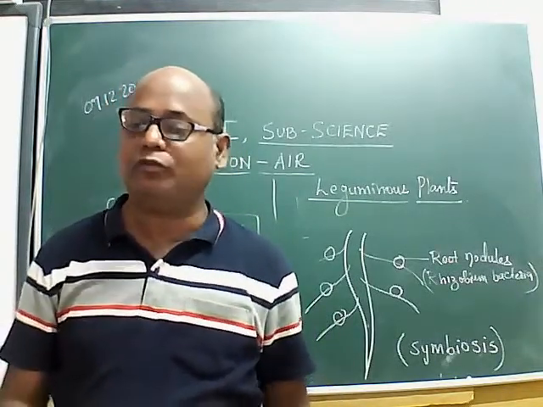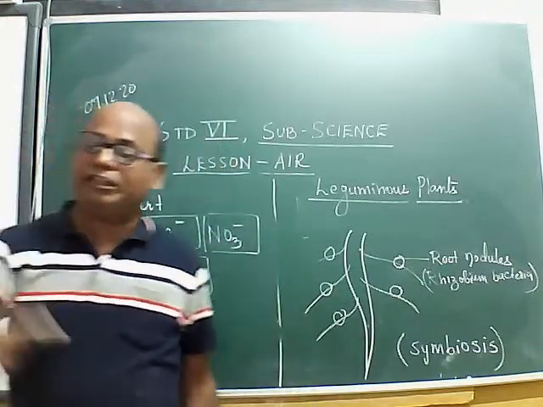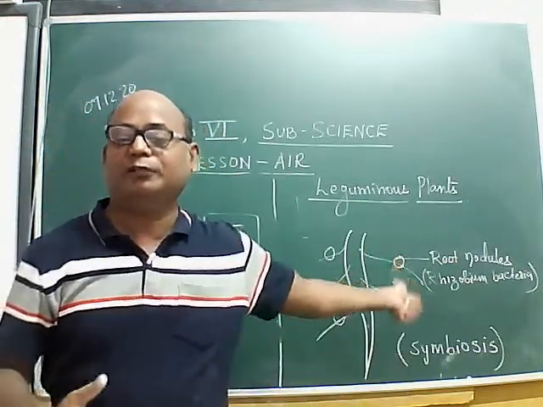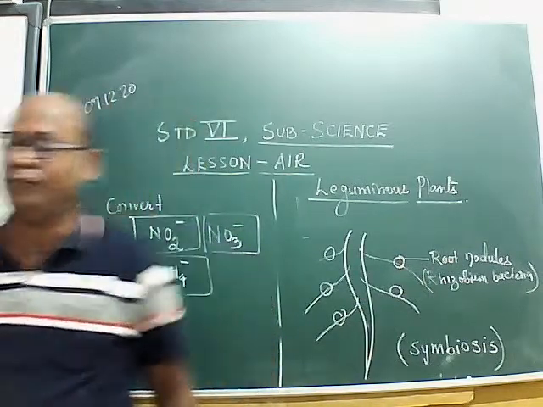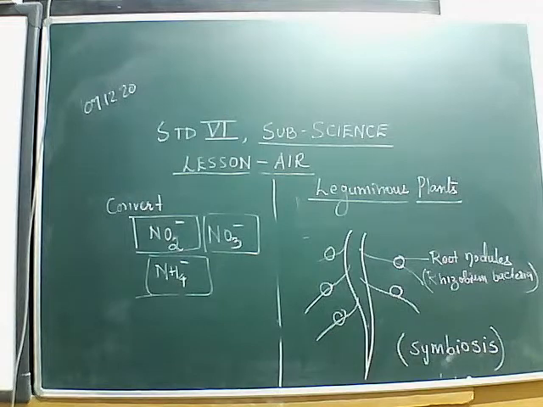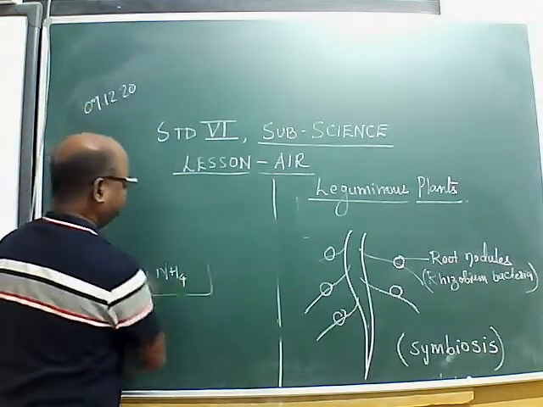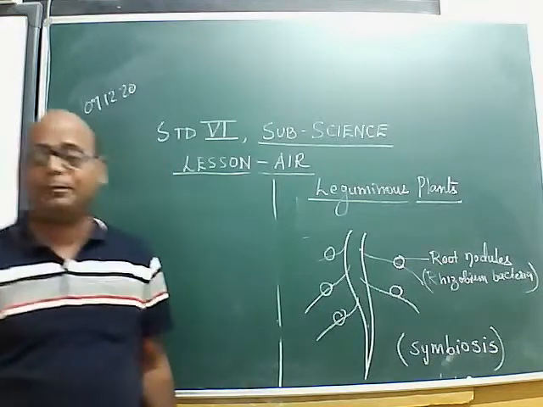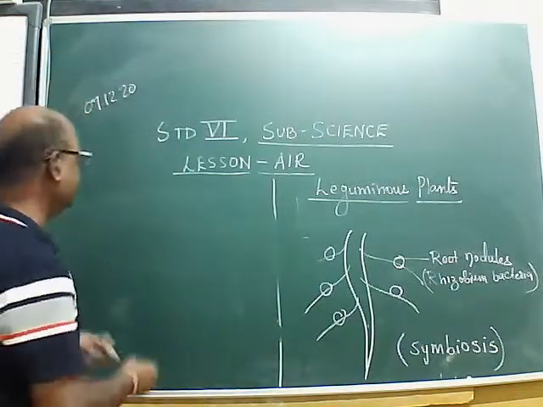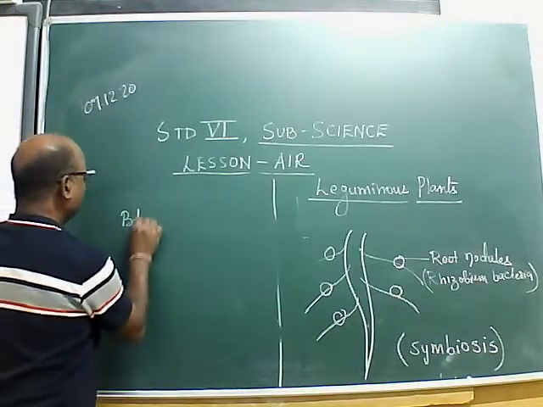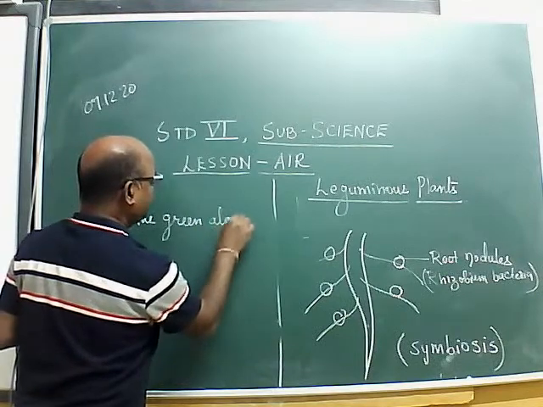So this is how atmospheric nitrogen is converted into usable form with the help of this bacteria. So this is fixation of nitrogen, isn't it? In the same manner, there are some other bacteria. Algae are also there. Blue-green algae are there in the soil.